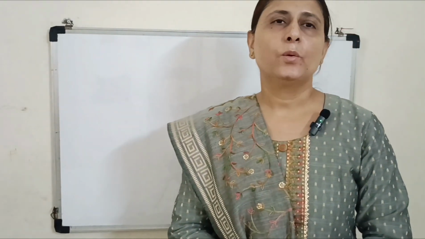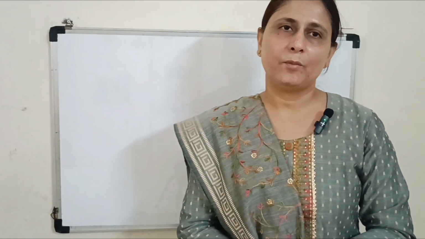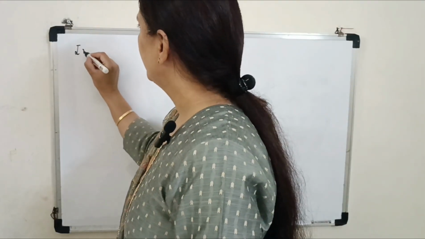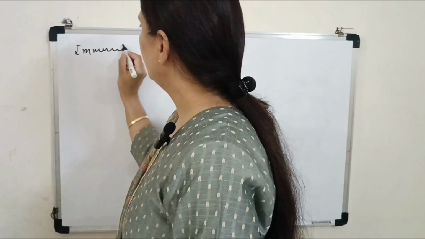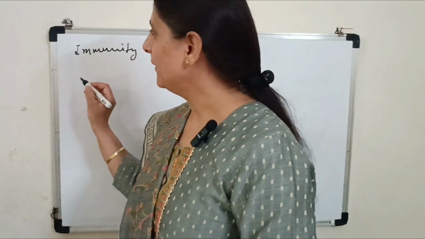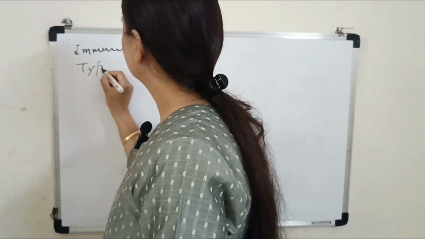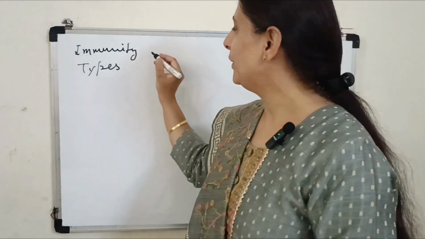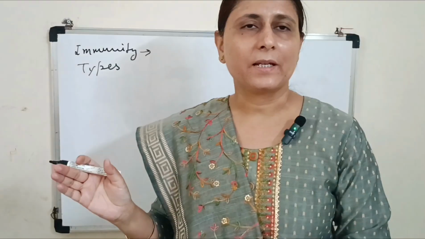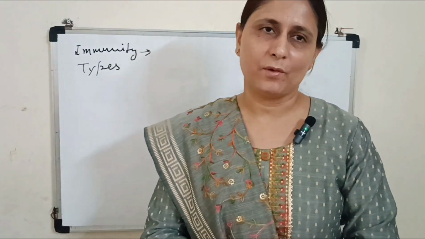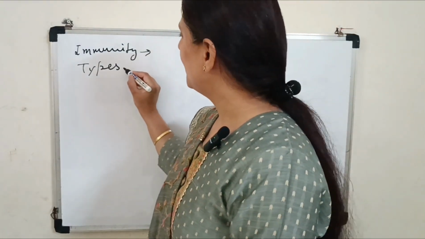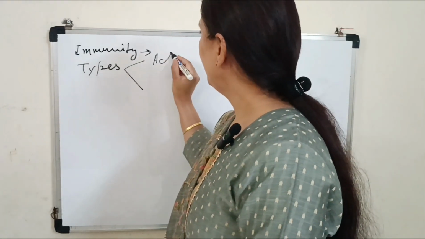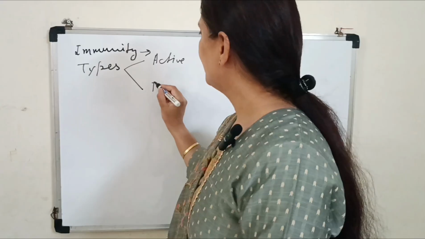Hello everyone. I am going to cover today's basic immunology. In basic immunology, you should know what is immunity and then what are the types of immunity. Simply, we can define that immunity means our body's defense mechanism which acts against the various infective organisms. Now, the types of immunity: we divide immunity into active immunity and passive immunity.